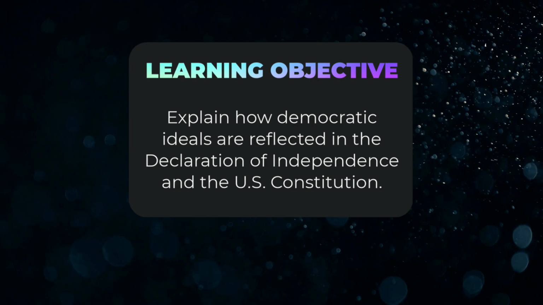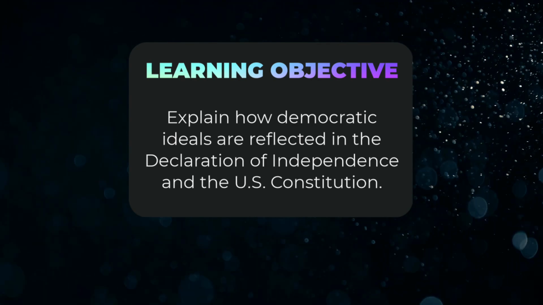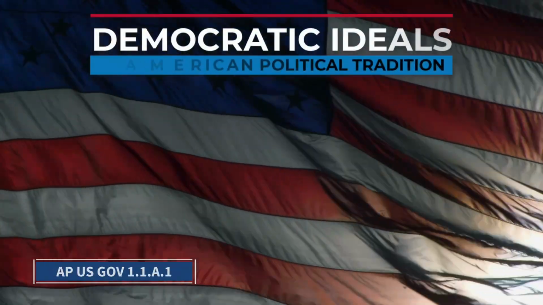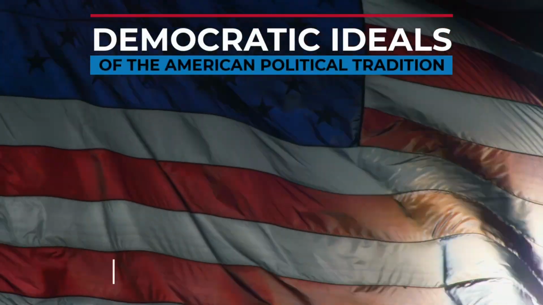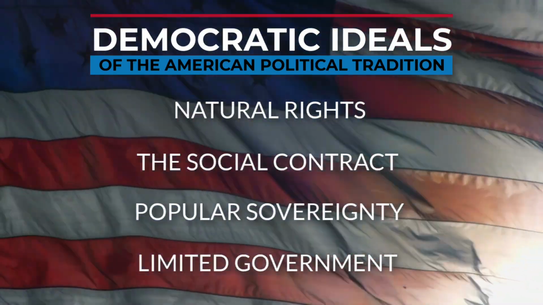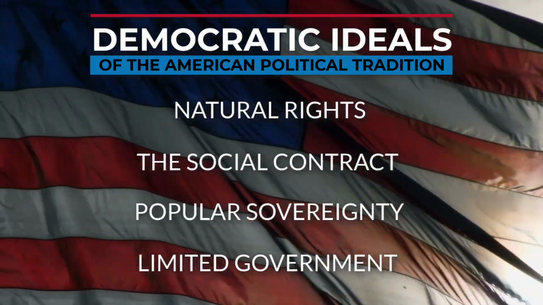In this video, our goal is to explain how democratic ideals are reflected in the Declaration of Independence and the U.S. Constitution. The government of the United States was built upon a set of core democratic ideals that have come to define the American political tradition. These principles, natural rights, the social contract, popular sovereignty, and limited government, are more than abstract theories. They form what many scholars and citizens refer to as the American Creed. This creed expresses a shared belief in liberty, equality, individual rights, and the rule of law, values that unite Americans across generations, even amid deep political differences.